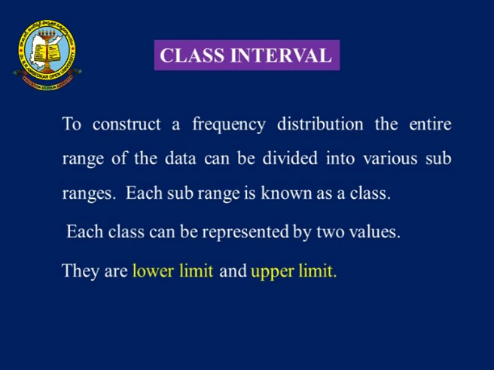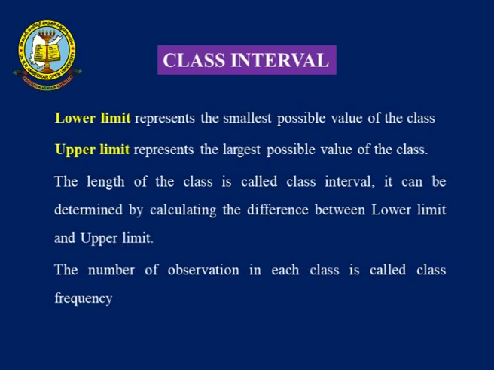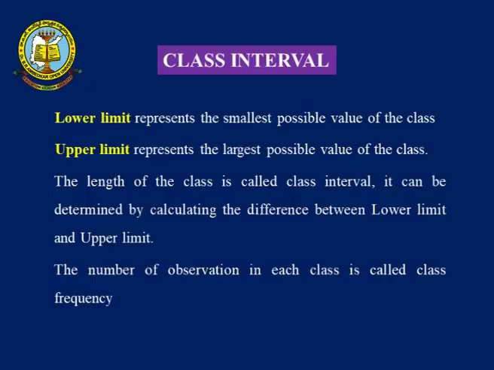Once again, each subrange is known as a class. Each class can be represented by two values: lower limit and upper limit. So, what do you mean by lower limit? What do you mean by upper limit? Lower limit represents the smallest possible value of the class. Upper limit represents the largest possible value of the class. This is the basic difference between the upper limit and lower limit: lower limit takes a smaller value, upper limit takes a larger value.